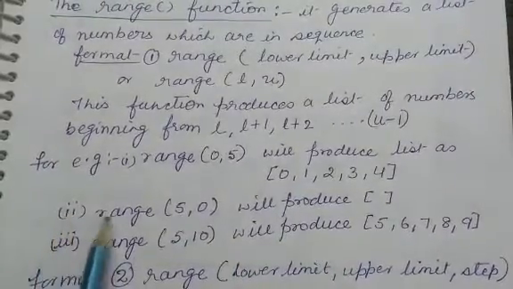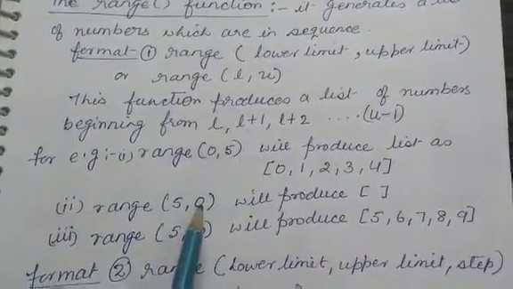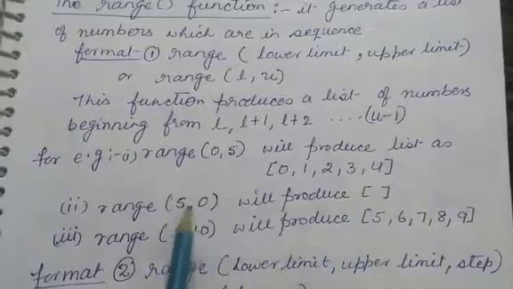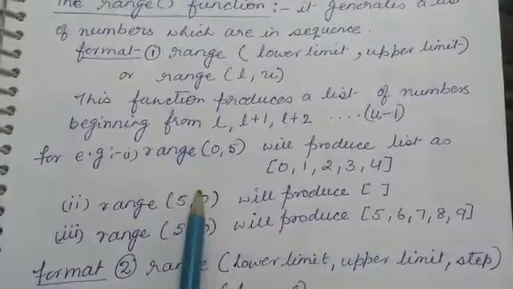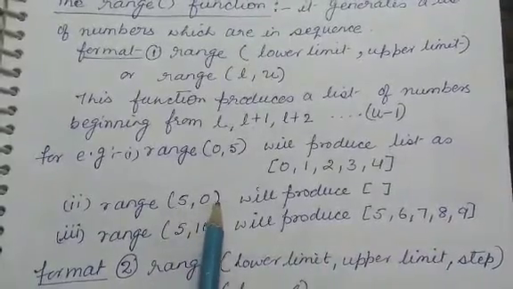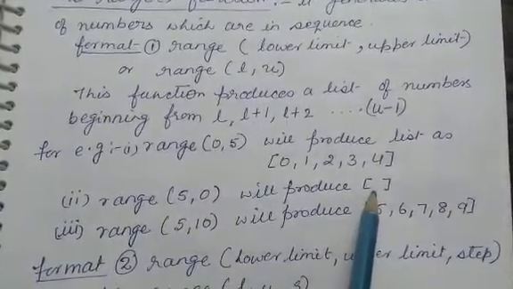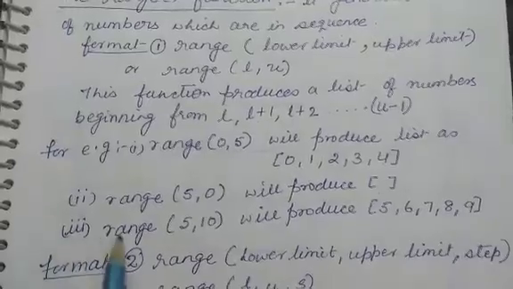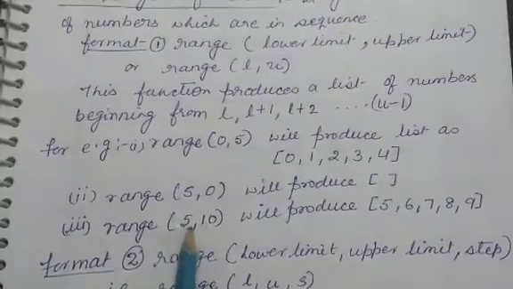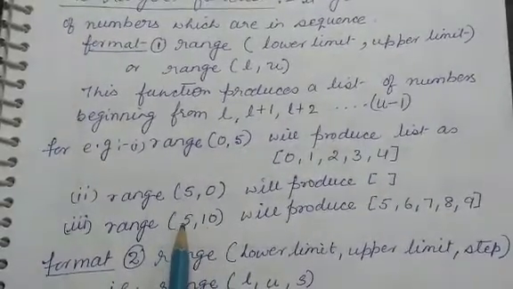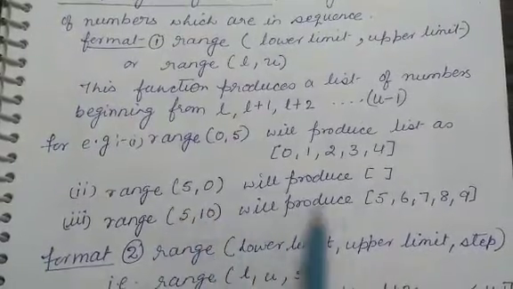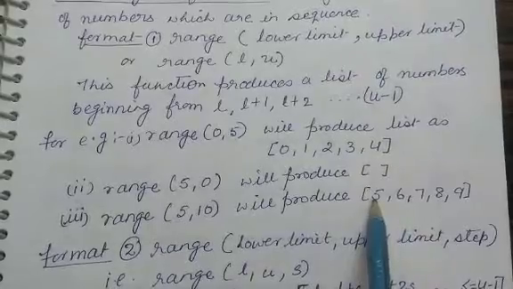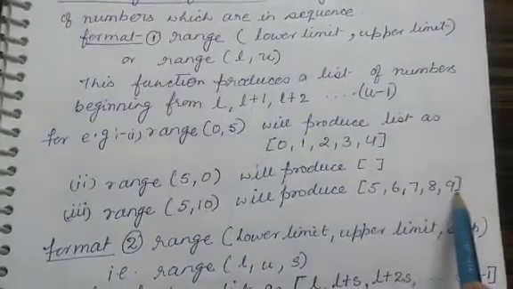Second example, if you write range(5, 0), it will produce an empty list because after 5 the next number is 6 and here the upper limit is 0. So it will not produce any list. So it will be an empty list. Next, if you write range(5, 10), the first number is 5, so it will begin from 5 and go to upper limit minus 1, that is 9. So 5 to 9. So the list produced will be 5, 6, 7, 8 and 9.